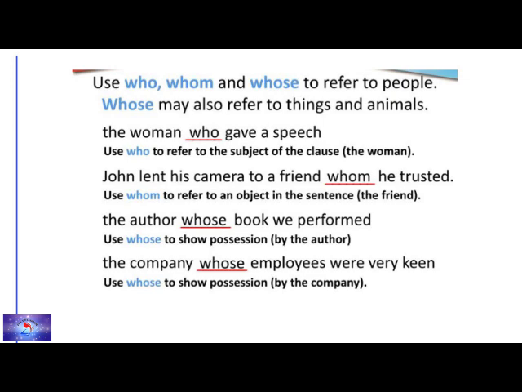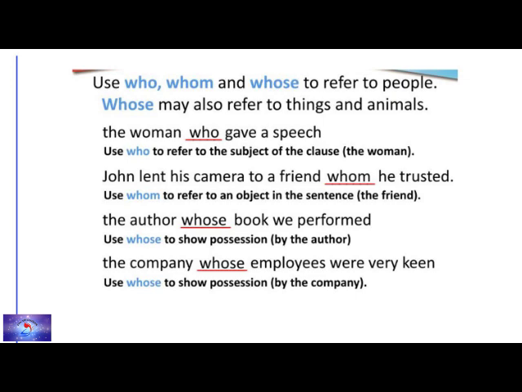Use who, whom and whose to refer to people. So whose may also refer to things and animals. The women who gave a speech. So here you can see who refers to the subject of the clause. So what is the subject here? Women. John lent his camera to a friend whom he trusted. So again, whom here refers to an object in a sentence. So John is the subject who lent his camera to a friend. So friend is the object here, whom he trusted. So whom refers to the object, the friend.